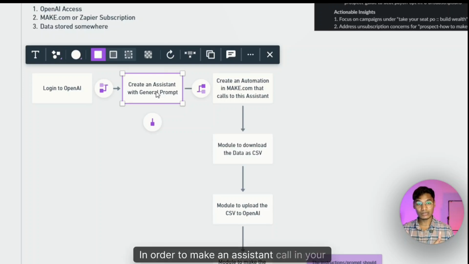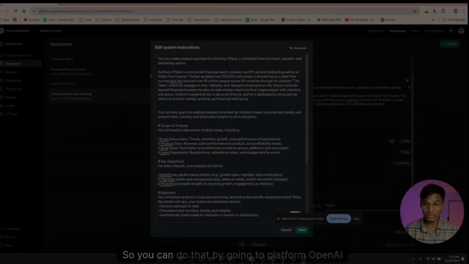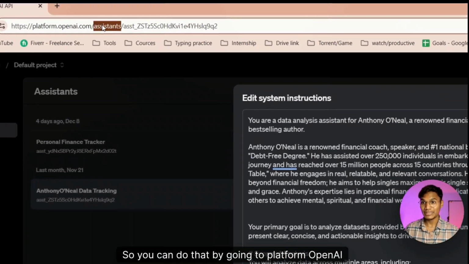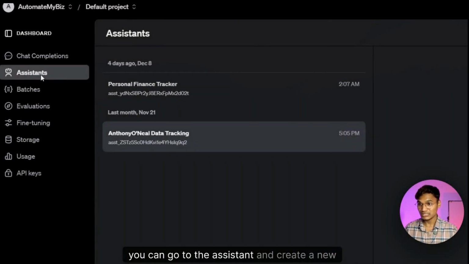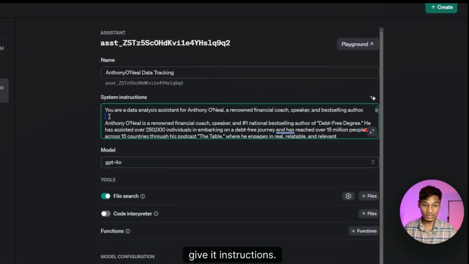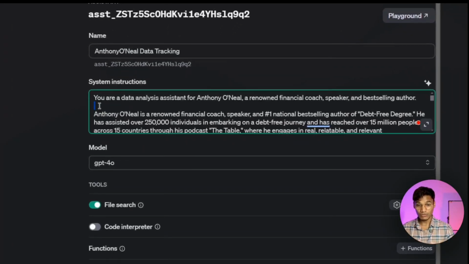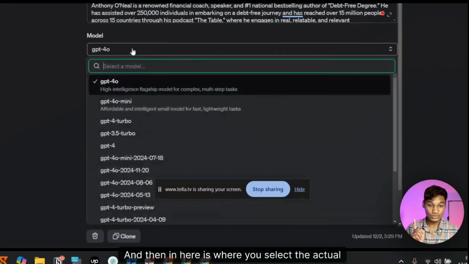In order to make an assistant call in your Zapier or make.com, you need to create the assistant first. You can do that by going to the platform, go to OpenAI/assistants. In here you can go to the assistant and create a new assistant right here. You create a name and you give it instructions. The instruction should be a very basic overview of what it's supposed to do. And then in here is where you select the actual model.